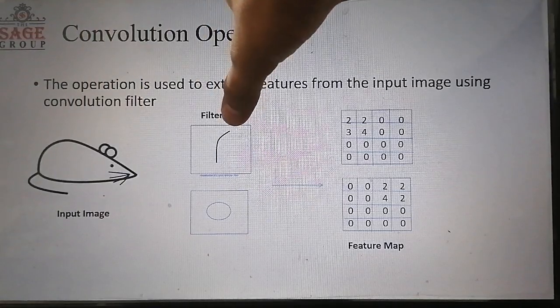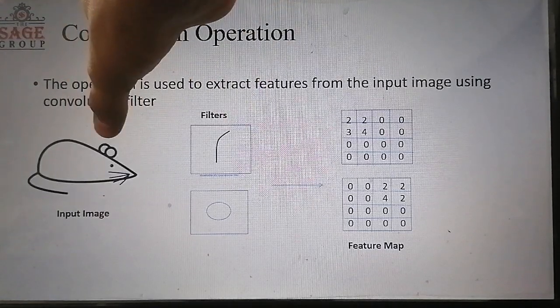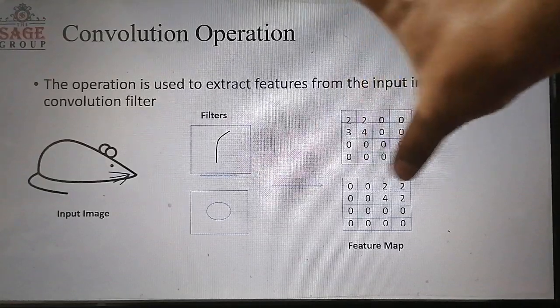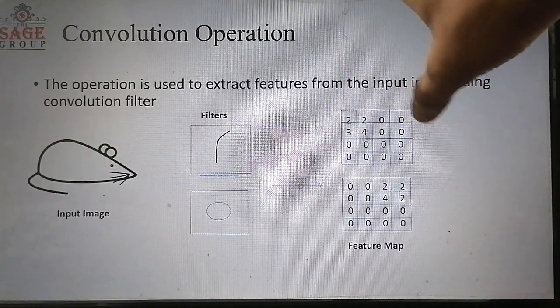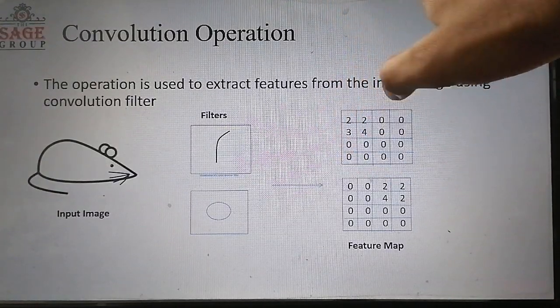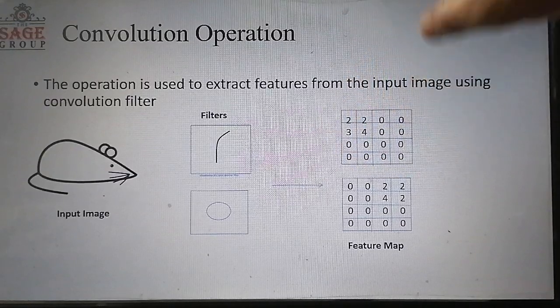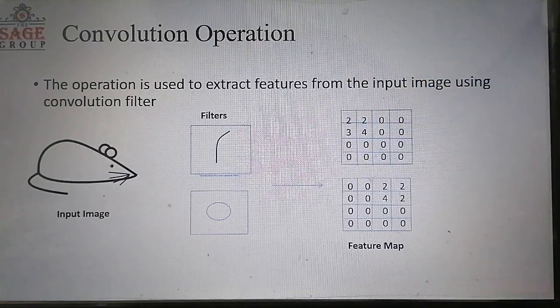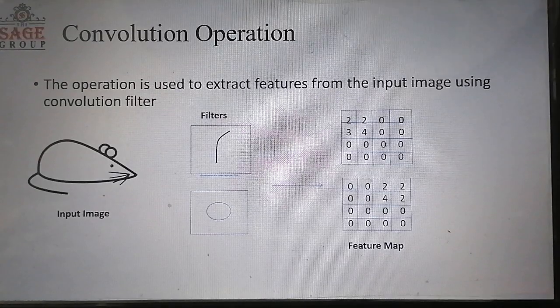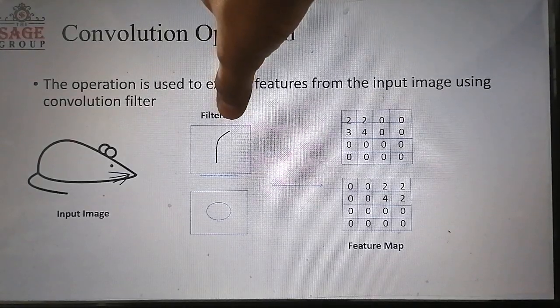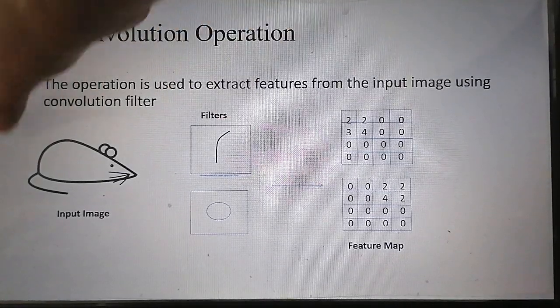When we convolve this filter with this input image, it will return a map, a feature map,